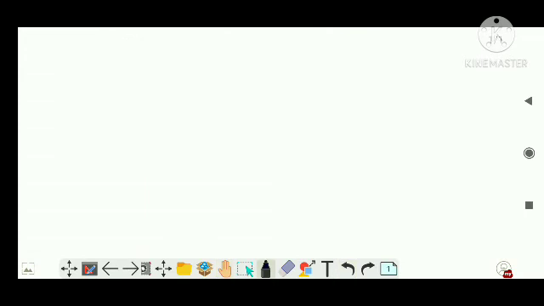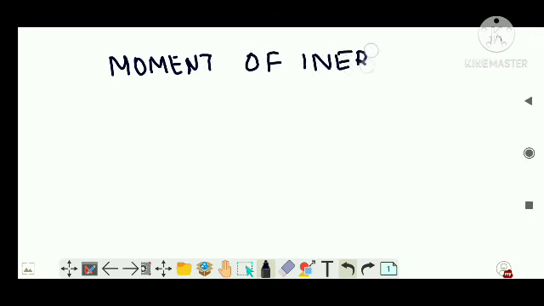The topic which we are going to deal with is moment of inertia. Moment of inertia, very important, guys, right? So I hope you understood the severity of this topic, because the entire chapter is based on this topic, right?